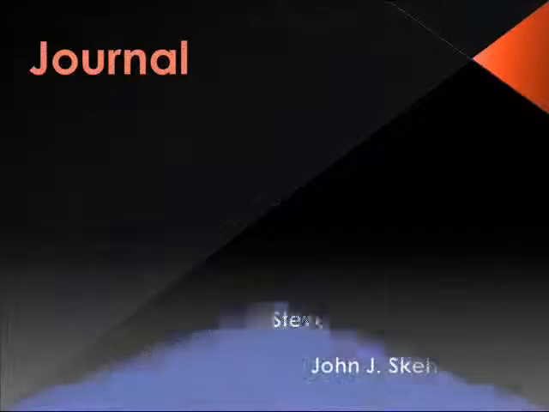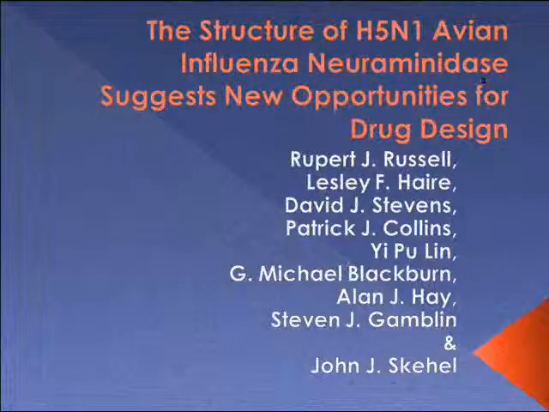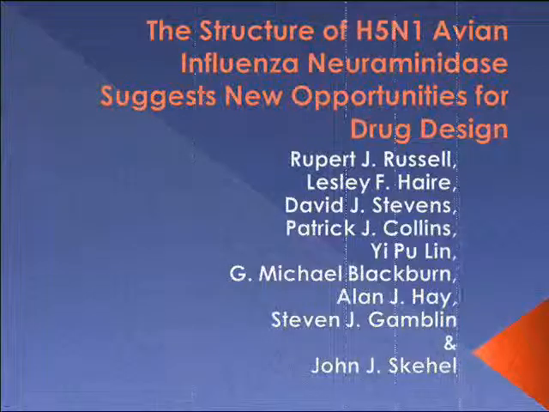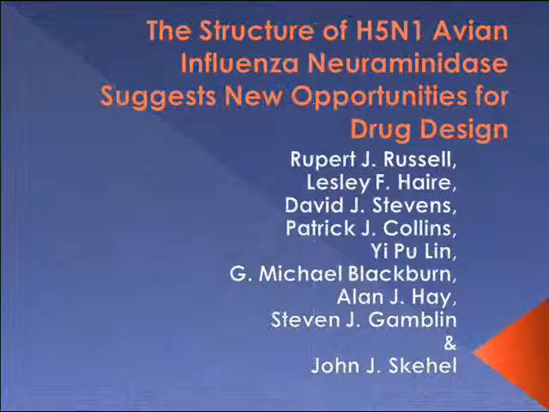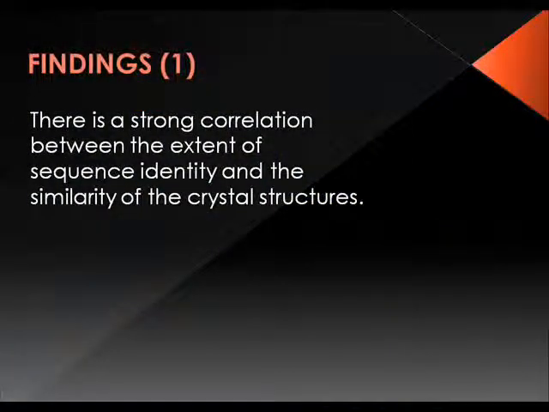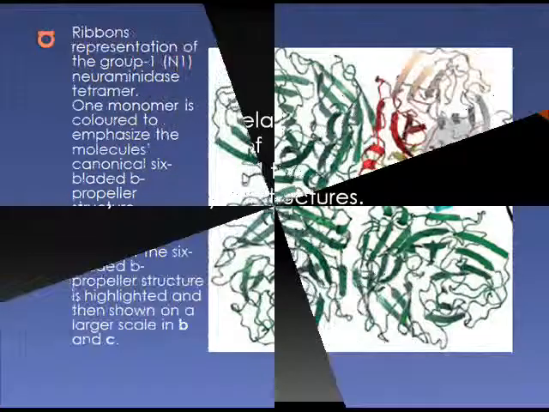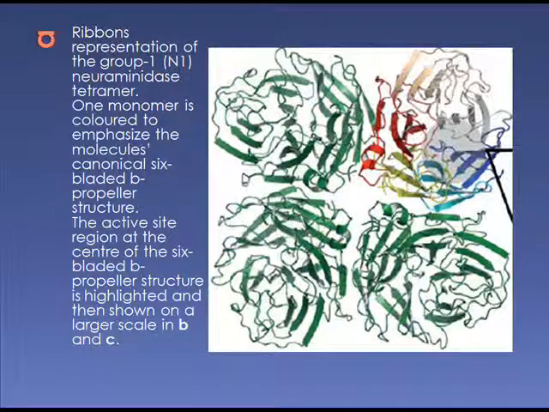The title of the journal is The Structure of H5N1 Avian Influenza Neuraminidase Suggests New Opportunities for Drug Design by Russell et al., which was published in 2006. There are several findings from the research. The first finding is that there is a strong correlation between the extent of sequence identity and the similarity of the crystal structures. The figure shows the ribbon representation of the group 1 neuraminidase tetramer.